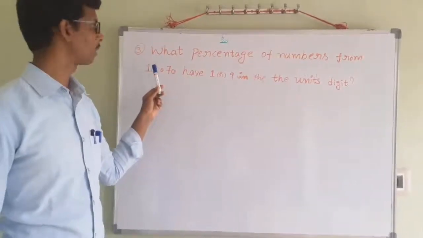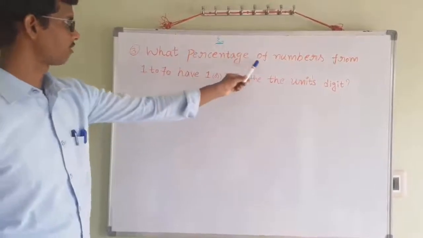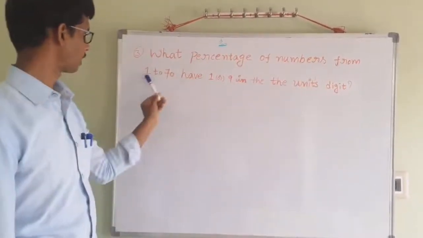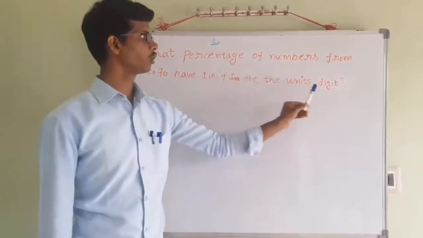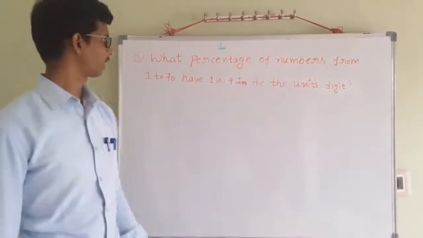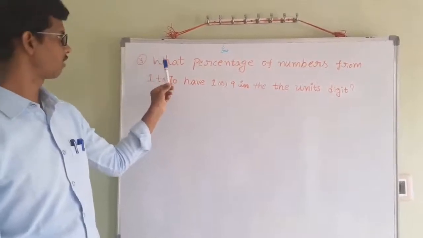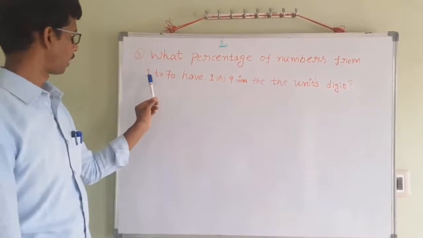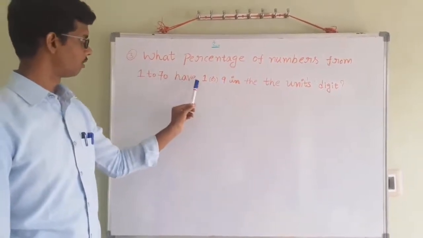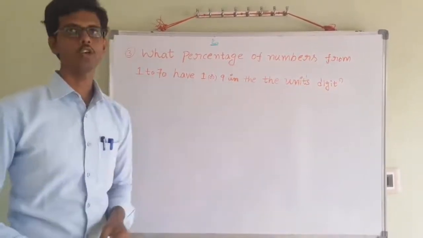Let us see the third problem. What percentage of numbers from 1 to 70 have 1 or 9 in the unit digit? Okay, understand the problem first of all. That is very, very important. What percentage of numbers from 1 to 70 have 1 or 9 in the unit digit?